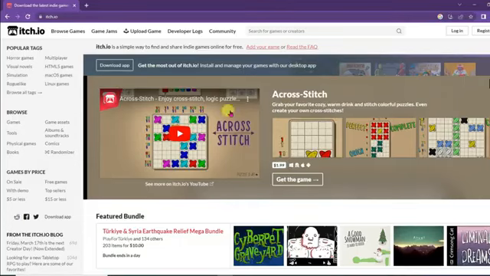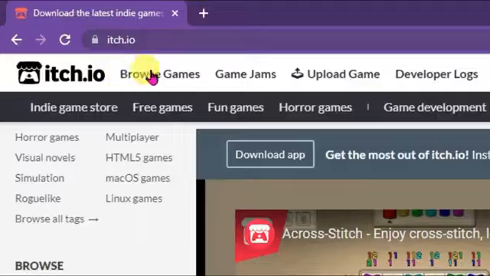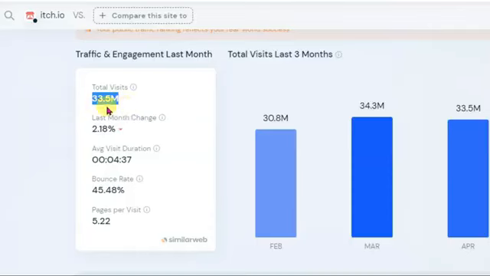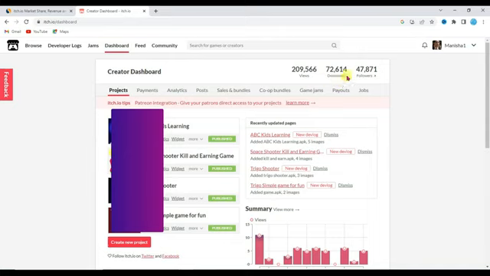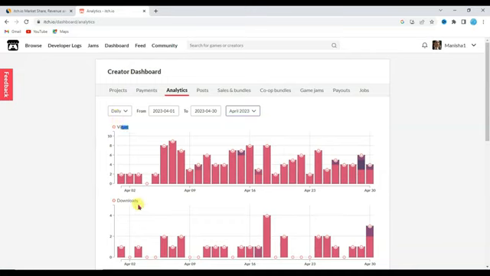Guys, I want to share with you this website, itch.io. Here you can see this website has over 33 million visitors monthly. And here you can see this website has over 26% visitors from the United States. Guys, as you can see here, over 22,000 people have downloaded my game. Let me show you in analytics. Here it is showing the views graph and download graph.